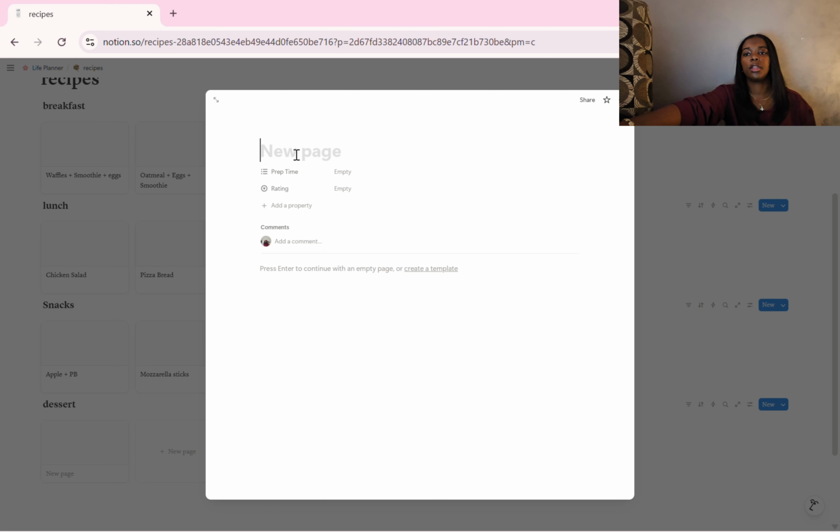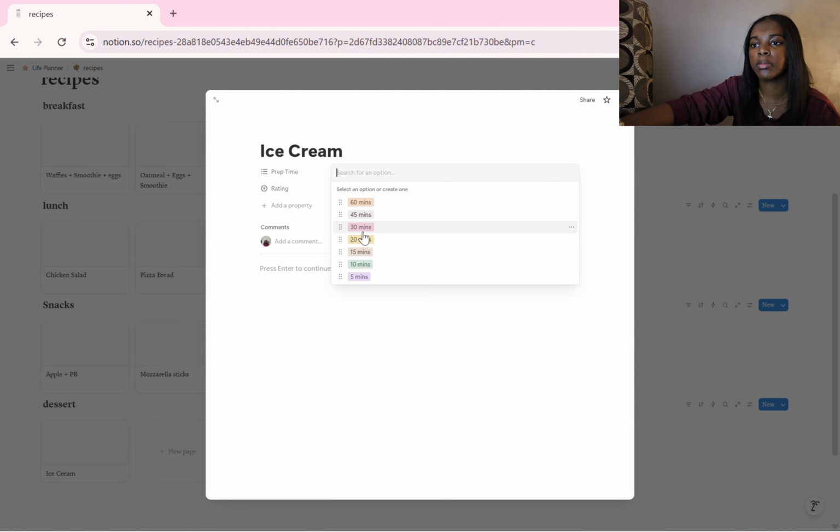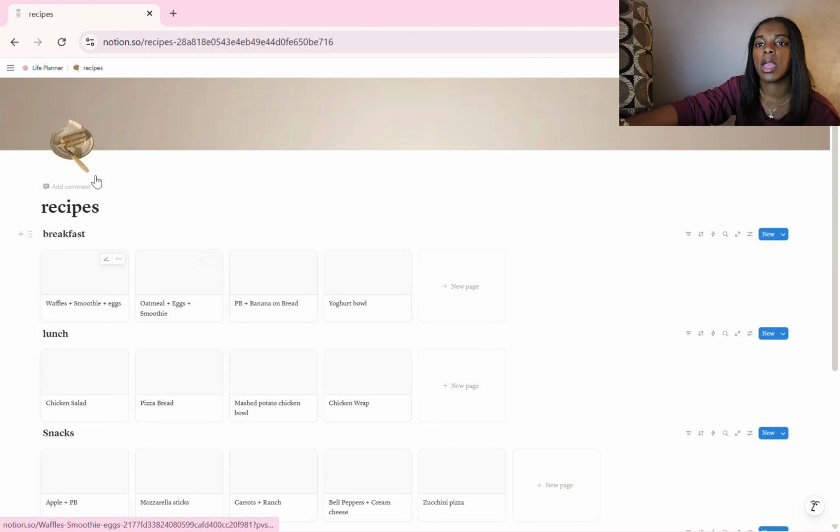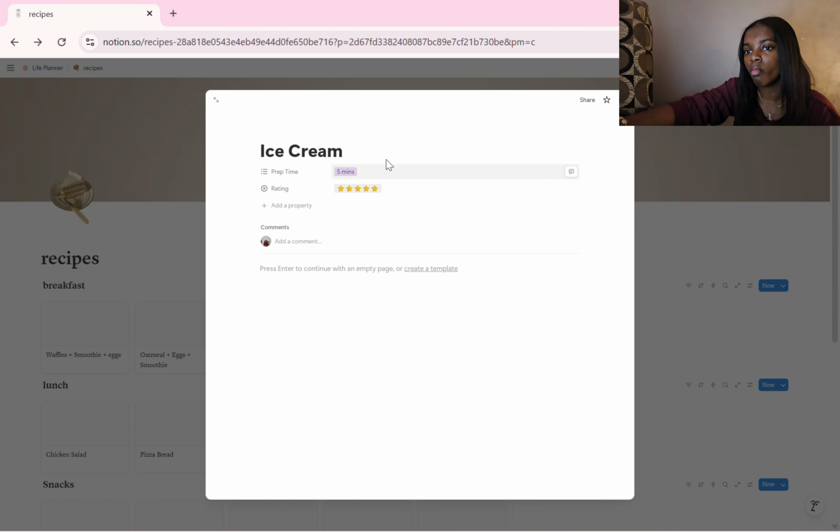And if I want to add something new, I'll just click that tab and, let's say, ice cream. Then I'll put a prep time, I don't know, less than 5 minutes. Ice cream always gets a 5-star rating. So that's essentially what I would do if I added things in there. But I don't really need to, because if they're in here, they're 10 out of 10.